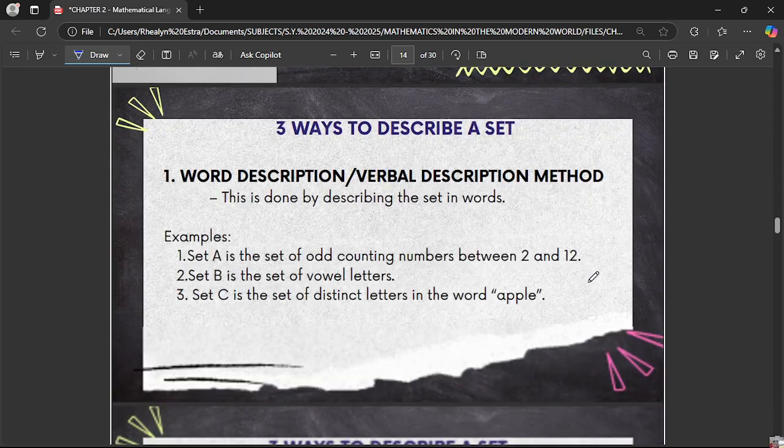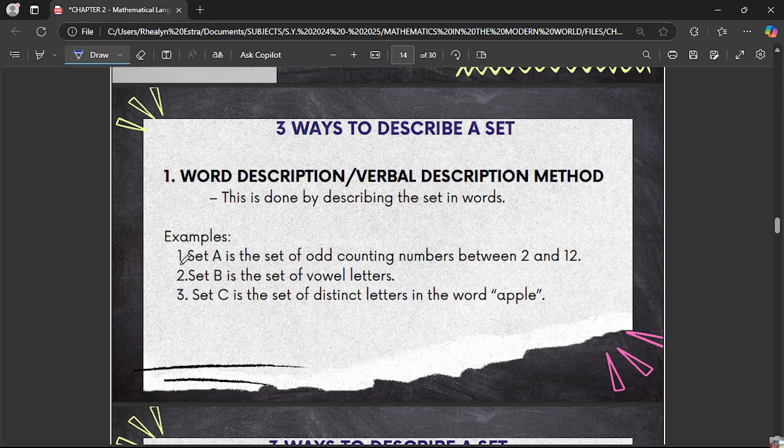Okay, so let's proceed to the three ways to describe a set. So first we have the word description or verbal description method. So this is done by describing the set in words. So for example, we have set A is a set of counting numbers between 2 and 12. So we describe this set A in words.